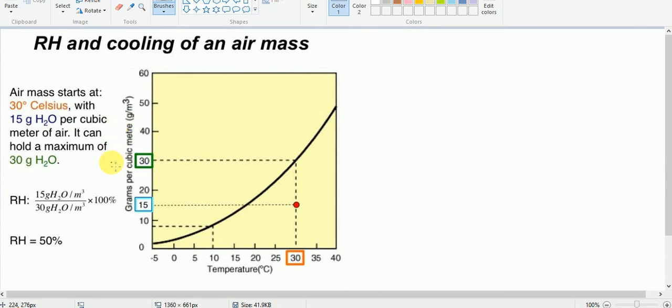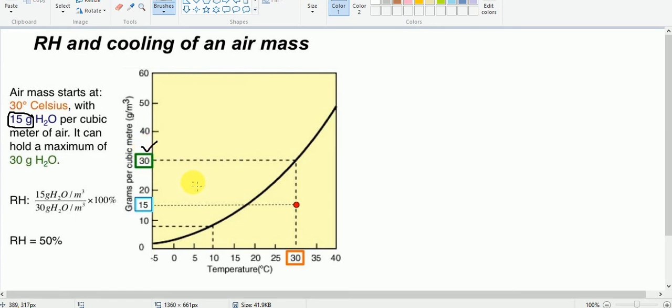In this case also it is actually the same. This parcel air mass starts at 30 degrees Celsius with 15 grams. That means at 30 degrees Celsius this parcel of air contains 15 grams of water vapor per cubic meter. However, let us suppose that this cubic meter of air can hold only 30 grams of water vapor.